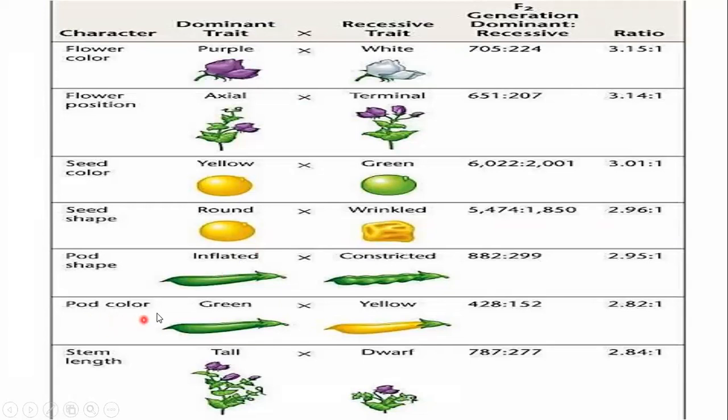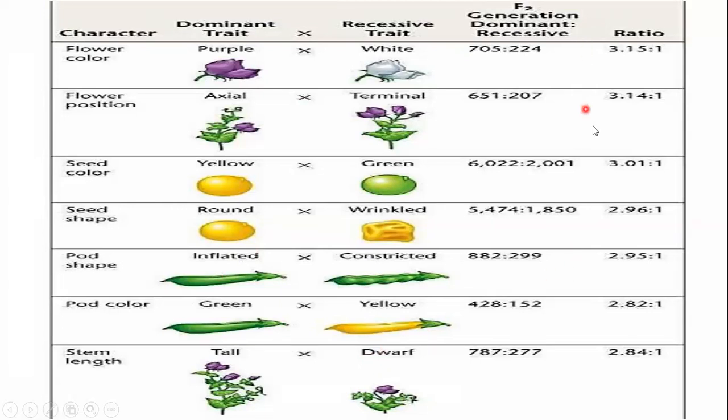Then pod color, that may be green or yellow. Green is the dominant pod color and yellow is the recessive color. And the last character is stem length, that is tall or dwarf, and tall is dominant, dwarf is recessive.